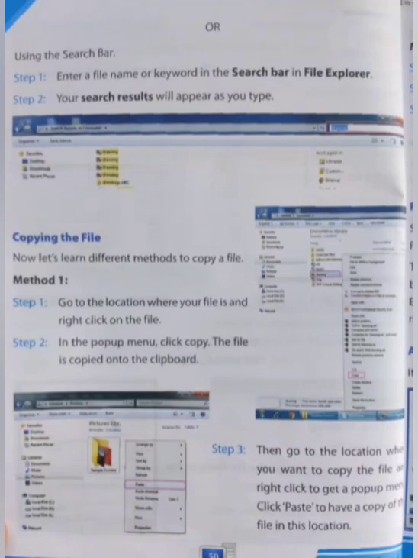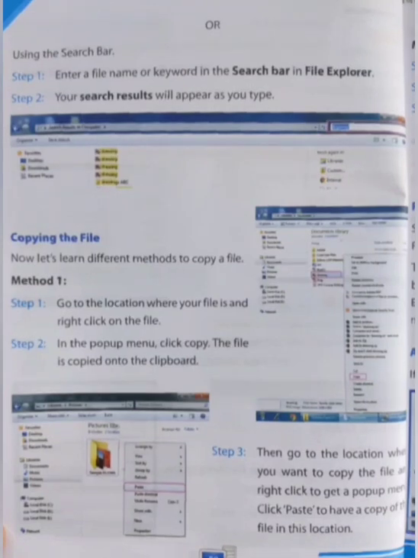So the first step, enter the file name in the search bar in the file explorer. You can search your file using the file explorer. Open the file explorer and enter the name of your file in the search bar. And step 2, your search result will appear as you type. When you get your file, just double click on the file to open it.